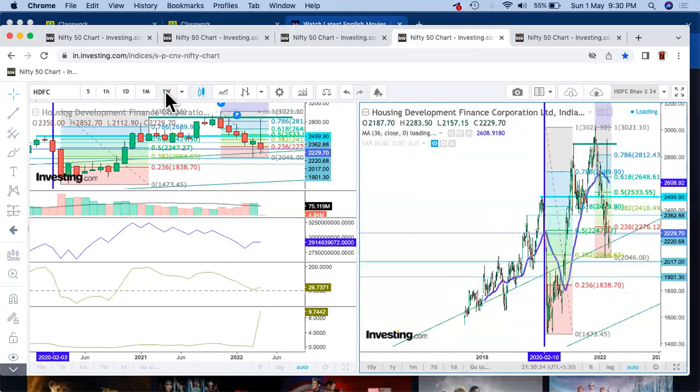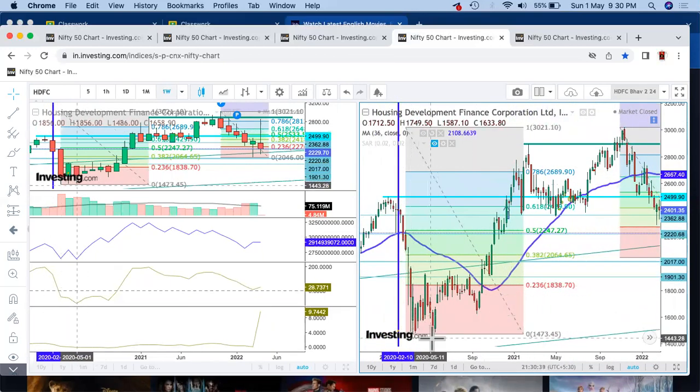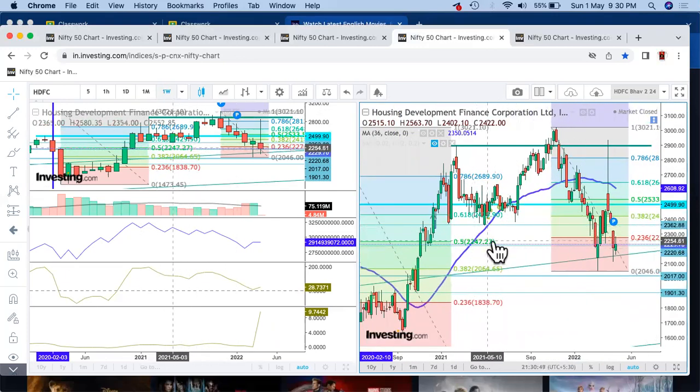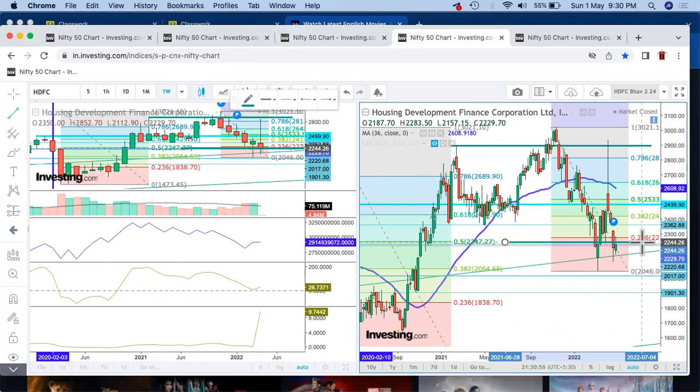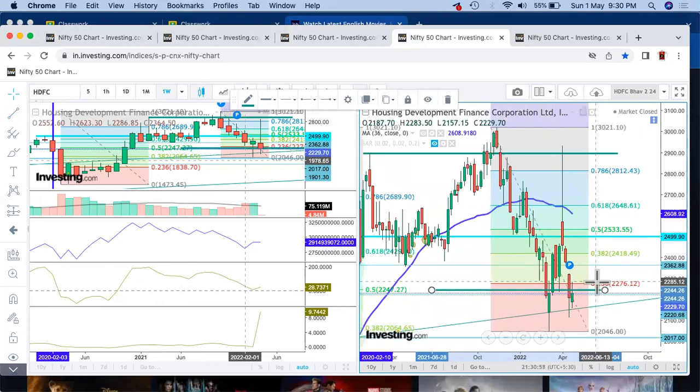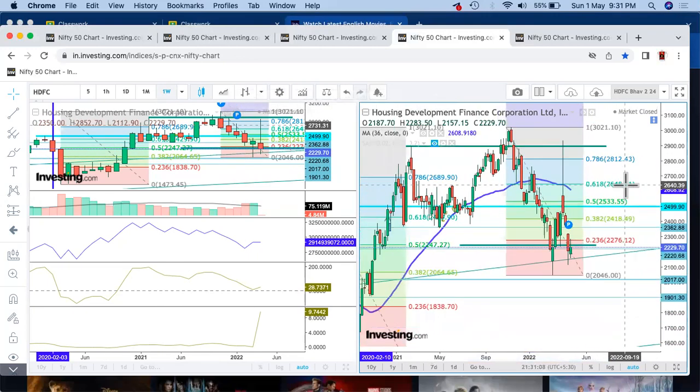And if I see on the weekly chart, again starting with the low of March 2020, this is the low which is there, and this is the current high. If I check altogether, it has crossed the 0.5 level line. It has already crossed that, and the level is 2224.27, and yesterday's closing was below that level, that is 2229, which seems more like a negative part.